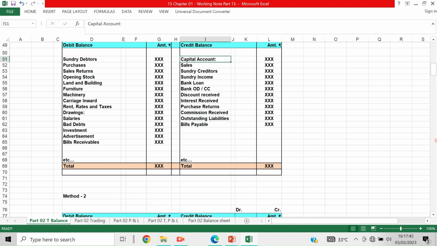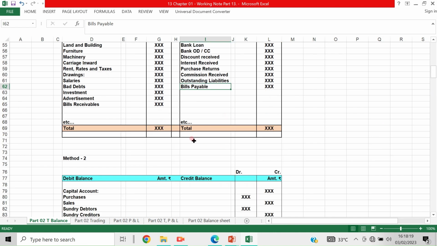Now credit items include capital account, capital invested by the proprietor or partners, share capital of the company, and sales, sundry creditors, sundry income, bank loan taken, bank OD, CC, overdraft and cash credit, discount received, interest received, purchase returns, commission received, outstanding liabilities, bills payable. These come on the credit side. Now both these totals should tally. There should not be any difference.